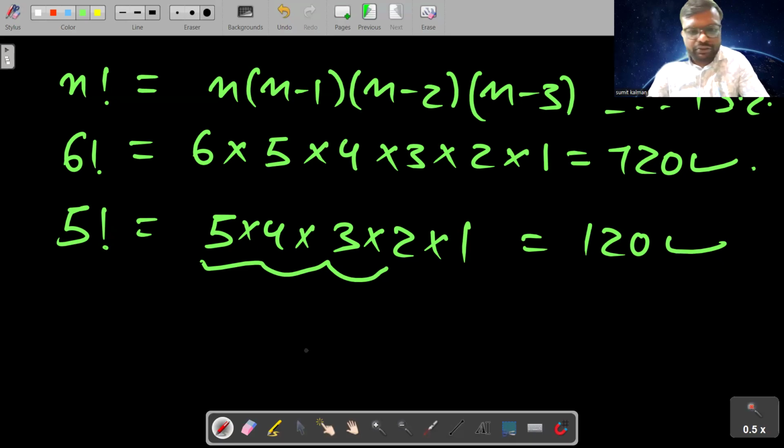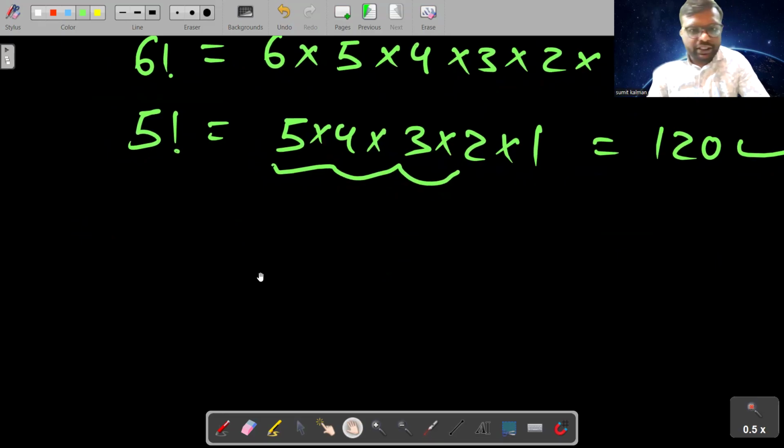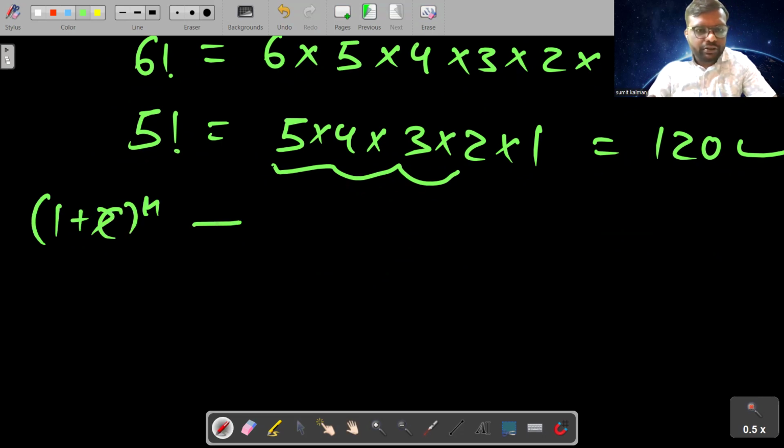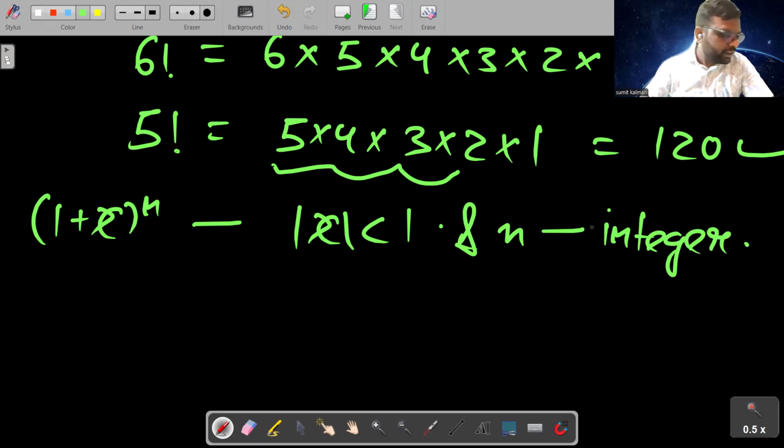Now students, we will see its importance in physics. Students, in physics, we generally come across the expansion of the form 1 plus x to the power n, where mod x is less than 1, and n may be an integer.